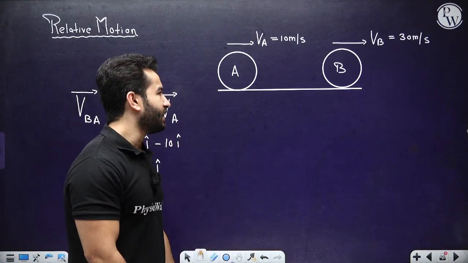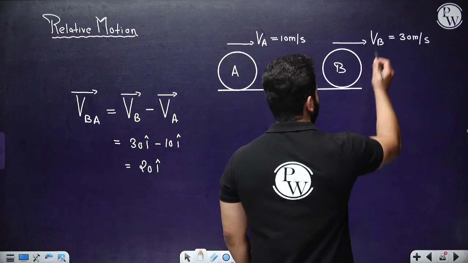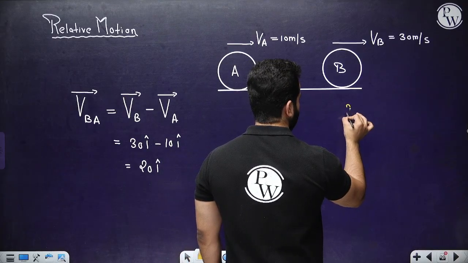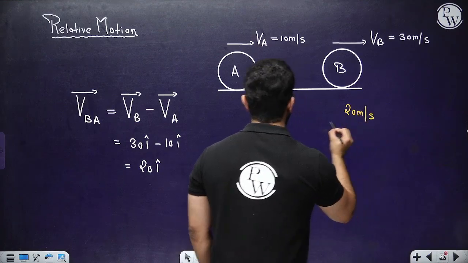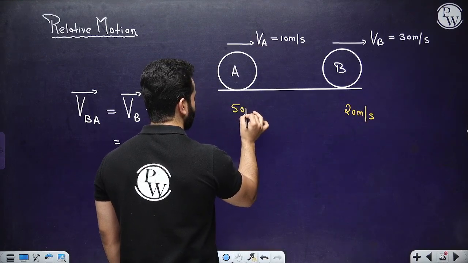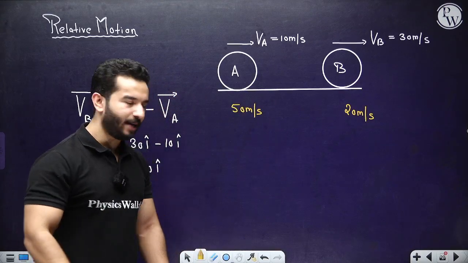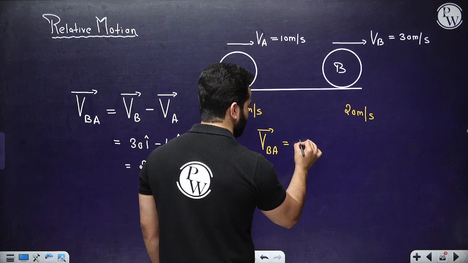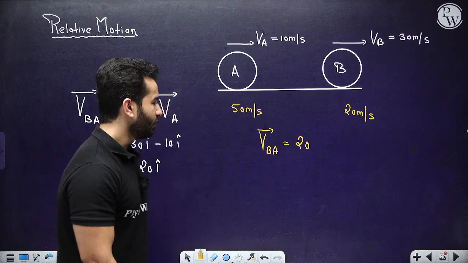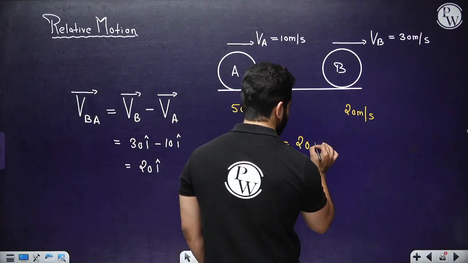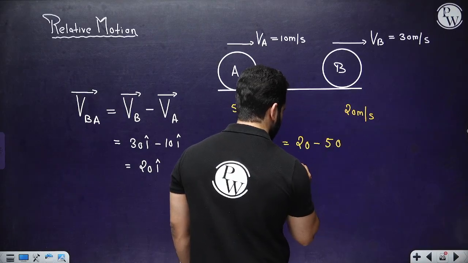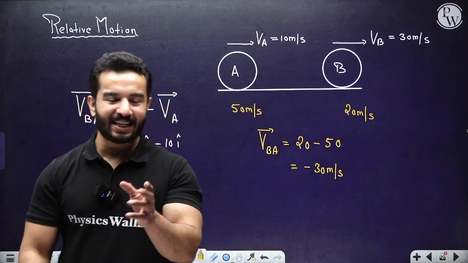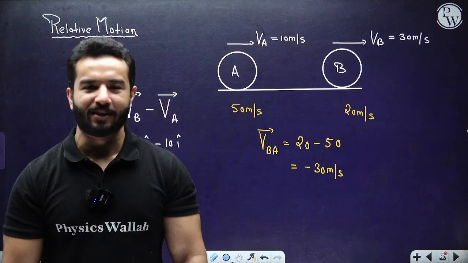Now just change the scenario. In the second case, one is moving with 20 meter per second and the other with 50 meter per second. If you ask the same question, what is the velocity of B with respect to A? So again, it is 20 meter per second minus 50 meter per second, that means we get minus 30 meter per second. That means after every second, the separation between them is decreasing by 30 meters. Right? Are you getting it?